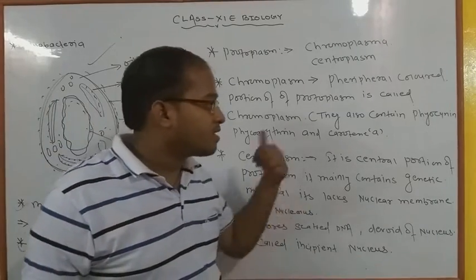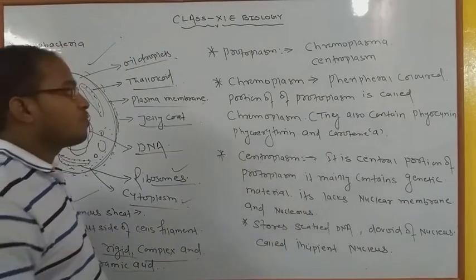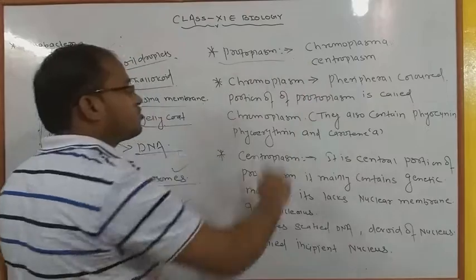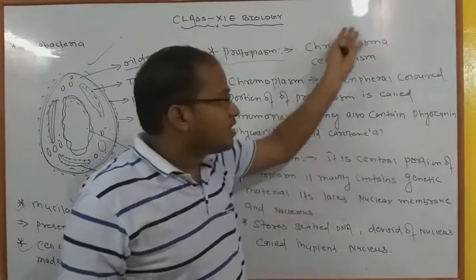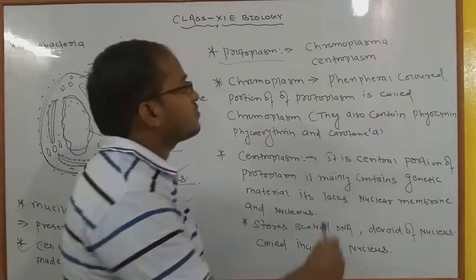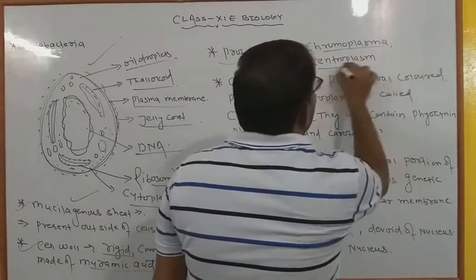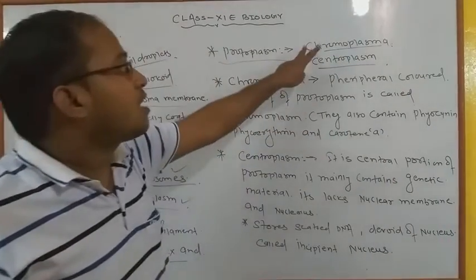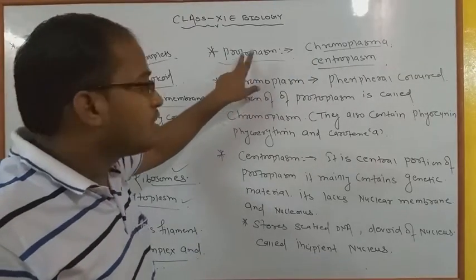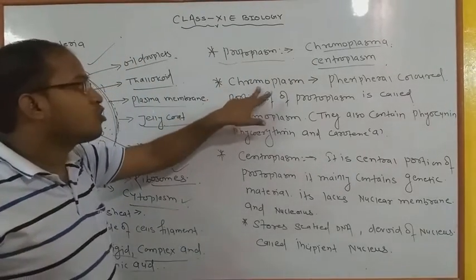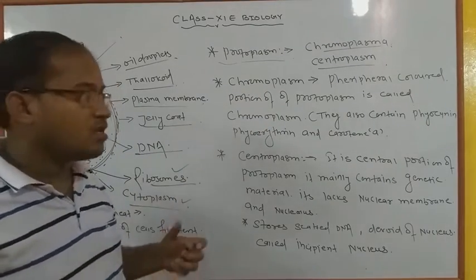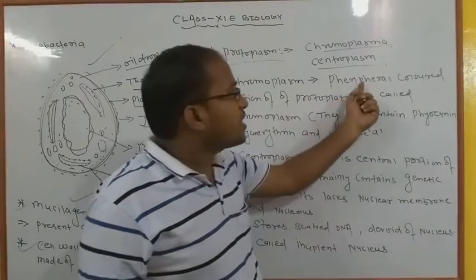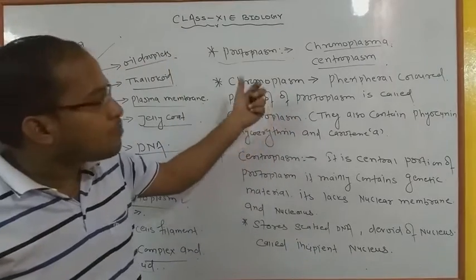Next we have to discuss the protoplasm. Protoplasm is first divided into two parts: chromoplasm and centroplasm. Both words are related to protoplasm. The first one is chromoplasm. Chromo means color. Chromoplasm means the peripheral colored portion of protoplasm.